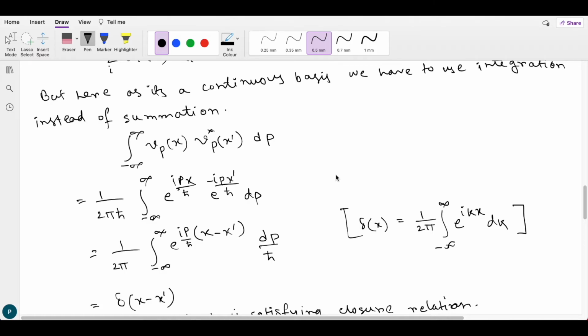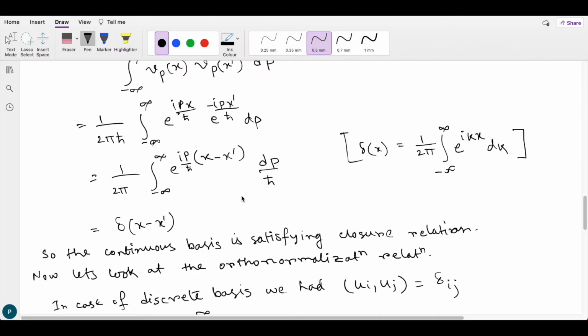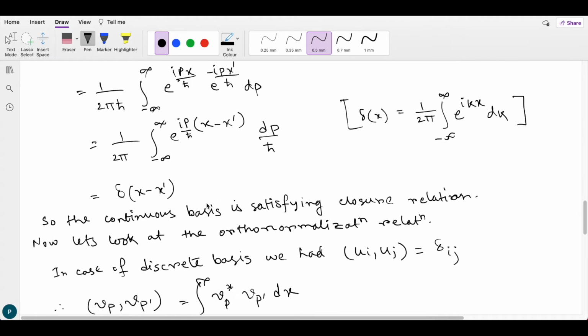If we put those in this equation, we get 1 by 2 pi h cut times the integral from minus infinity to infinity of e to the power i px by h cut into e to the power minus i px prime by h cut dp. And we know that the Dirac delta function delta(x) is given by 1 by 2 pi times the integral from minus infinity to infinity of e to the power i kx dk. So comparing that equation with our equation, we can write this as delta(x minus x prime). So the continuous basis is satisfying the closure relation.